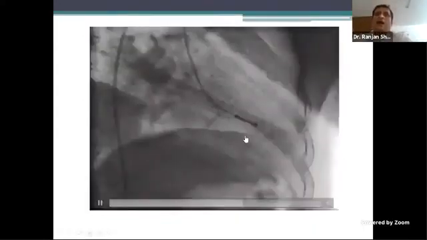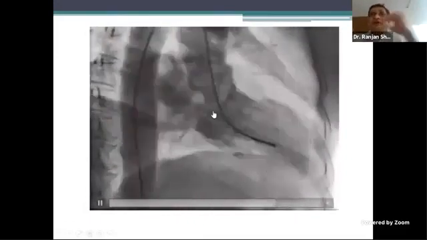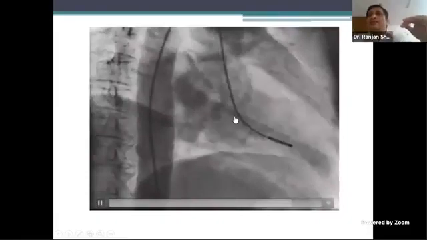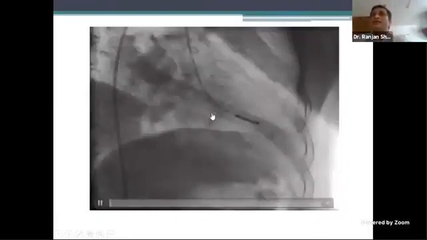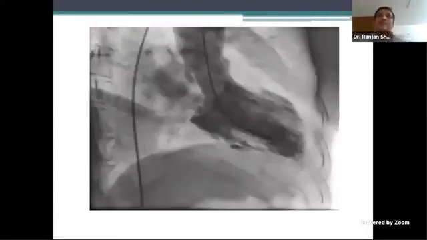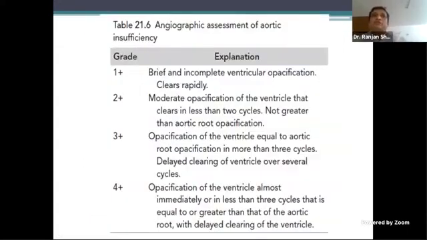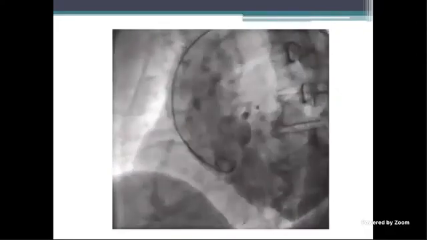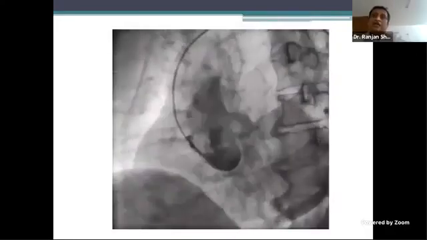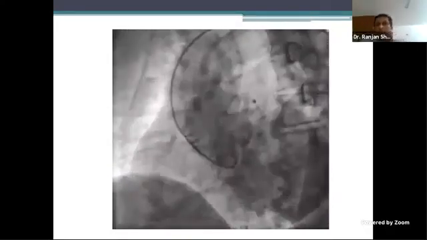Also in MVP, what you see is a beaking. If you look at the mitral valve here, it's not prolapsing into the LA. It's just opening here, but you don't see it prolapsing in the LA. If you see prolapse into the LA, it's called beaking. That's what you find in MVP. So AR again, same classification, and the best view to describe that would be RAO. But can somebody describe this angio?